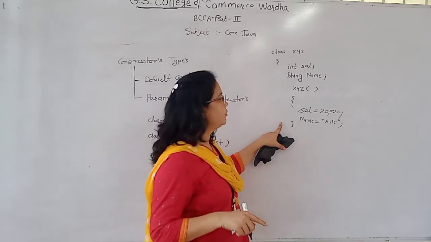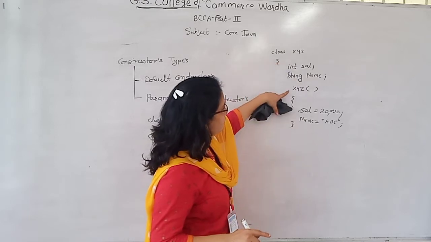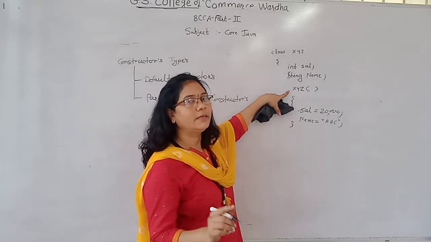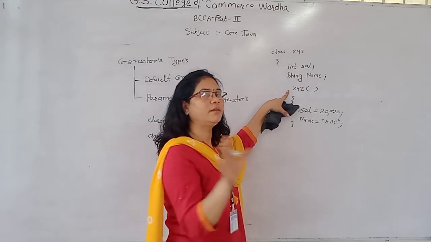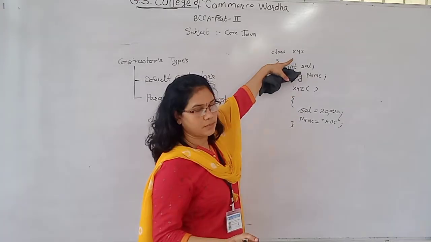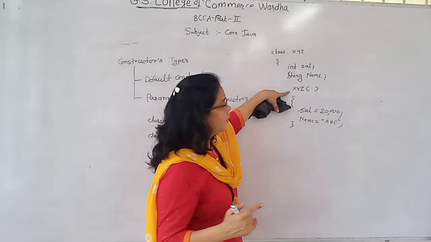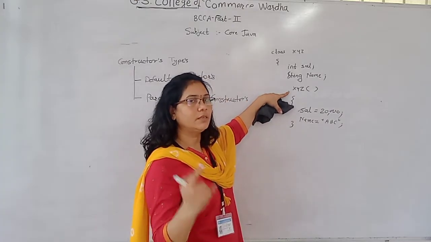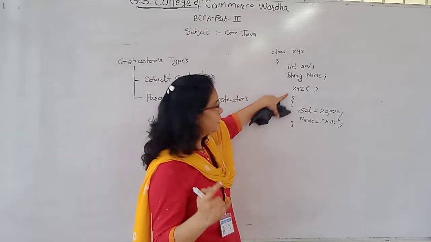In my previous video lecture, I gave the example like xyz, and I put the getData function there. Instead of using the name getData, I now use the class name. So I follow the first rule, that the name of the function is nothing but the class name.